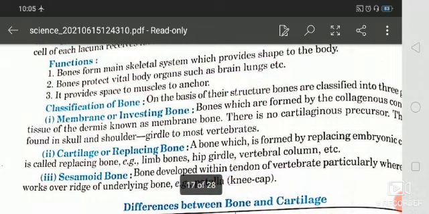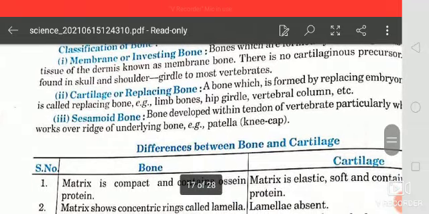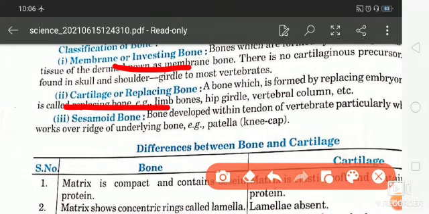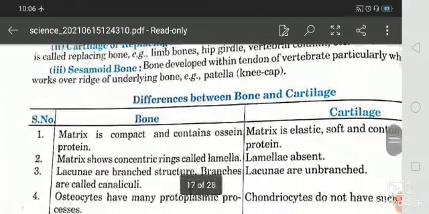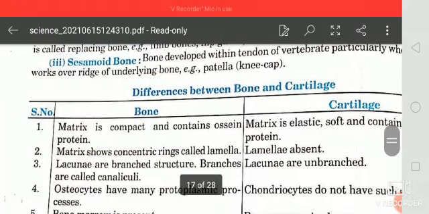Okay, next is the classification of bones: membrane or investing bones, cartilage or replacing bones, and sesamoid bones. Next is the difference between bones and cartilage.